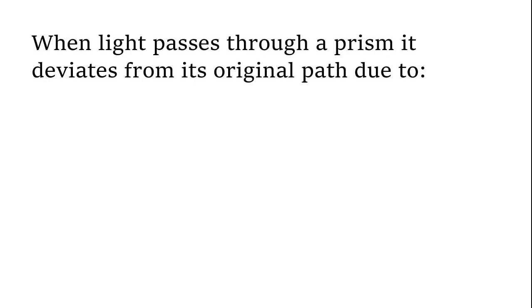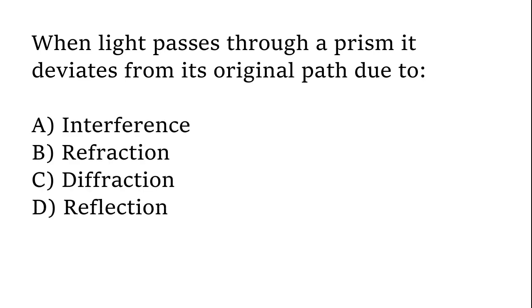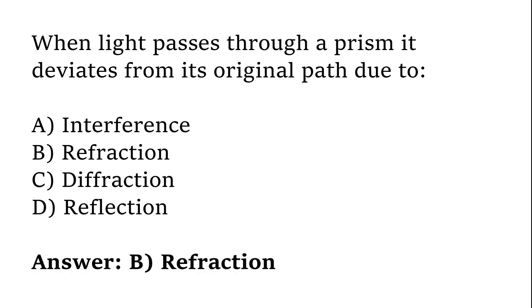When light passes through a prism, it deviates from its original path due to interference, refraction, diffraction, reflection. The correct answer is option B. Refraction.